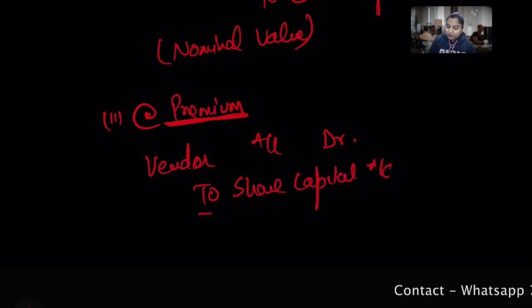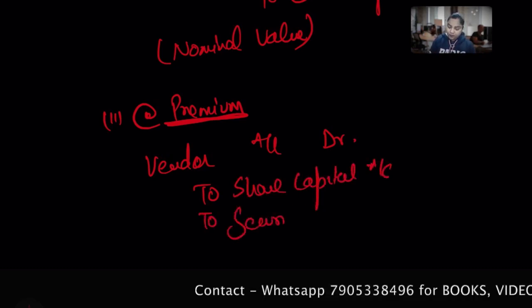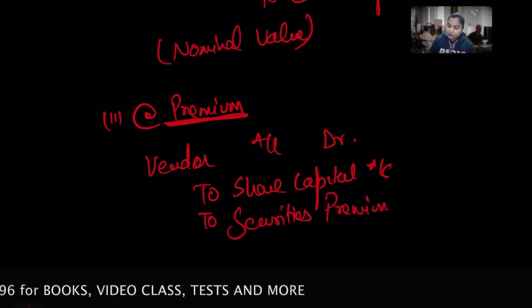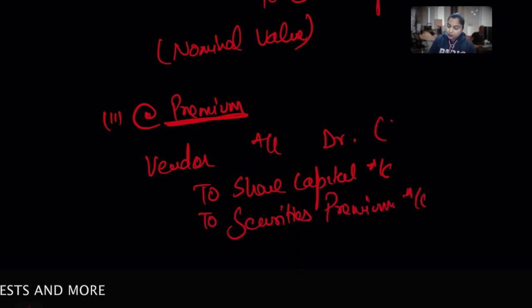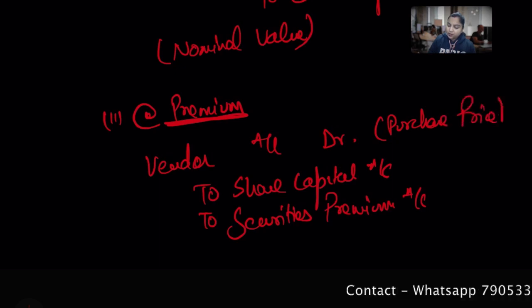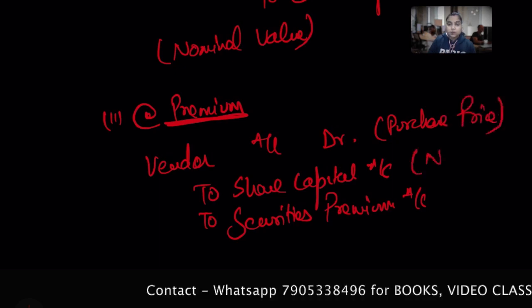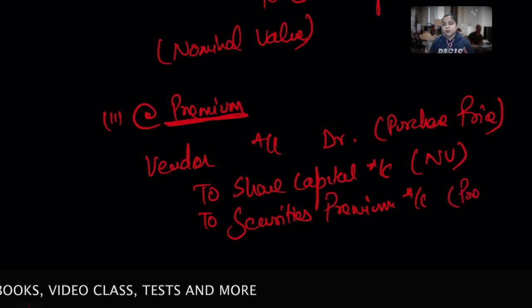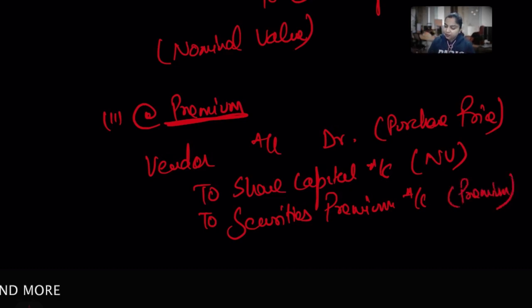To share capital, to securities premium account. With this, we have here the purchase price. Here we have the nominal value of that particular share, and this will be the premium value.